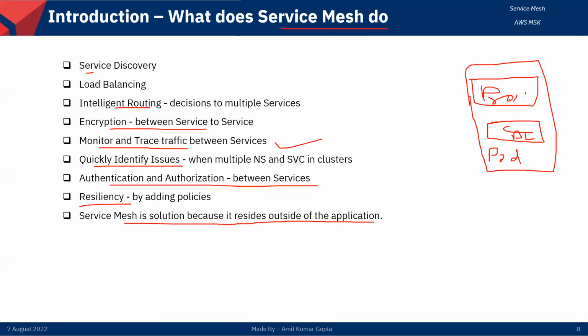This is a proxy, and the proxy is in the form of the Envoy proxy. And this proxy contains everything, whatever features I am discussing here. We don't need to change anything in our application, and the proxy will communicate with our application, right? We will provide more pictures in a later slide, right?